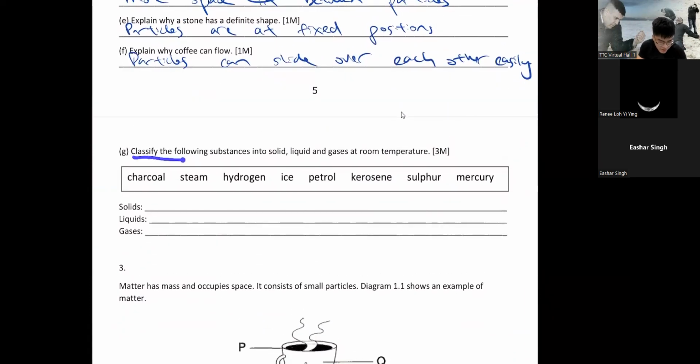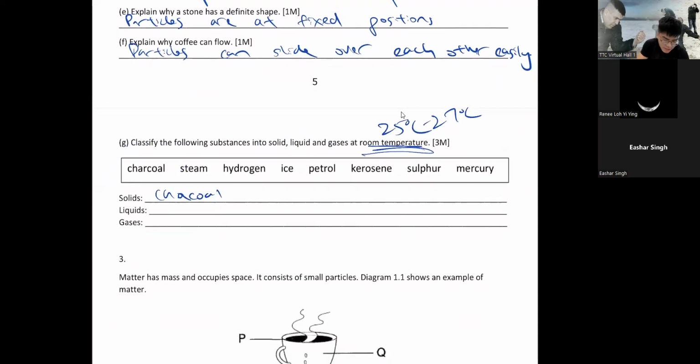Classify the following substances into solid, liquid, and gas at room temperature. At room temperature, don't come and argue with me, sir. I thought this thing can be liquid. Yes, they can, if it's hotter. Room temperature is 25 to 27 degrees. Number one, charcoal. You use this for barbecue, that black thing. That is a solid.